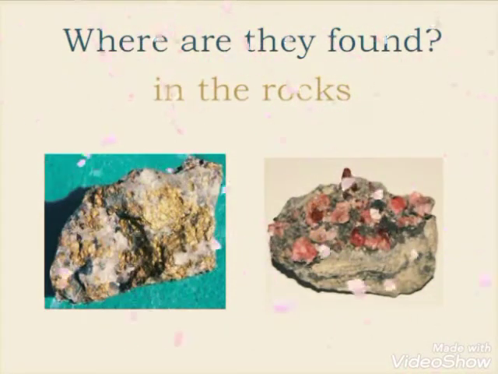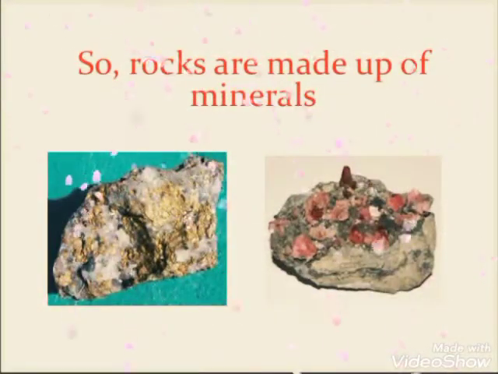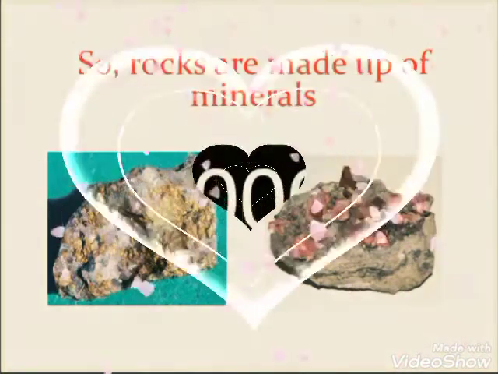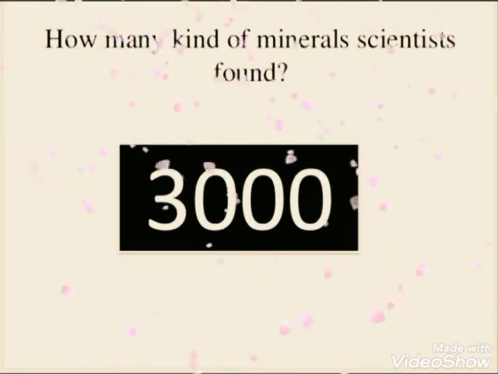Where are they found? In the rocks. So rocks are made up of minerals. Now the next is the scientists. How many kinds of minerals have scientists found? There are a total of 3,000 kinds of minerals.